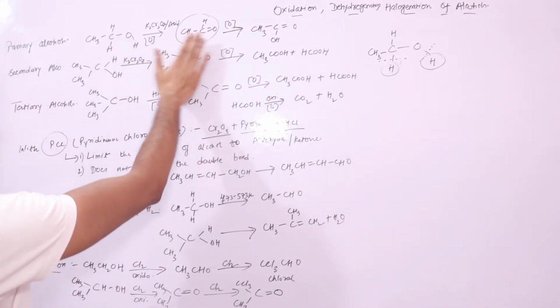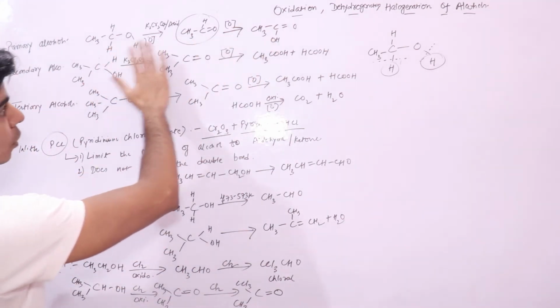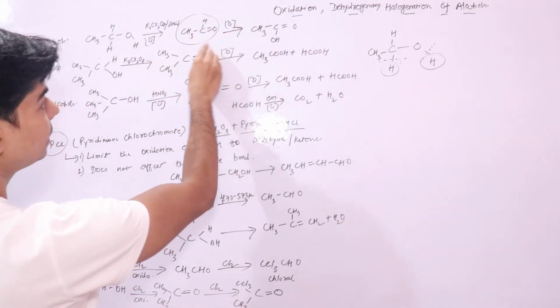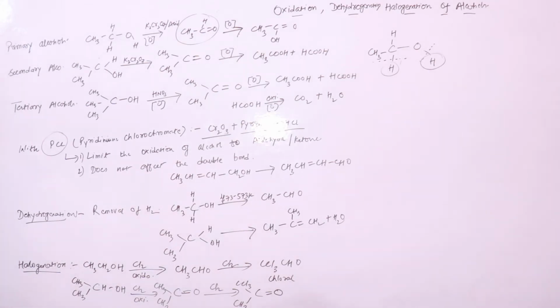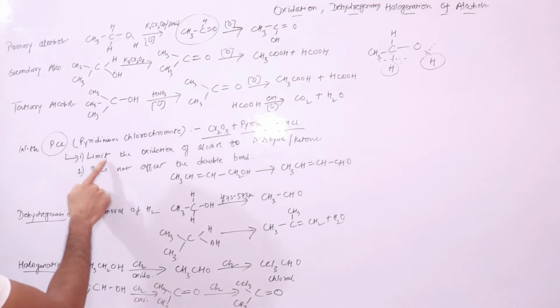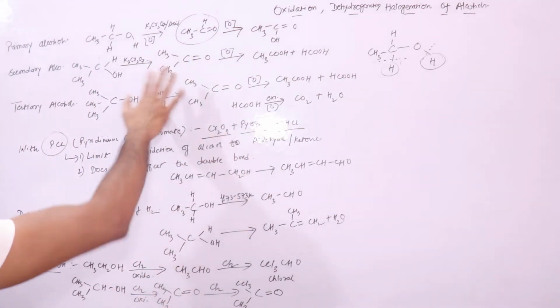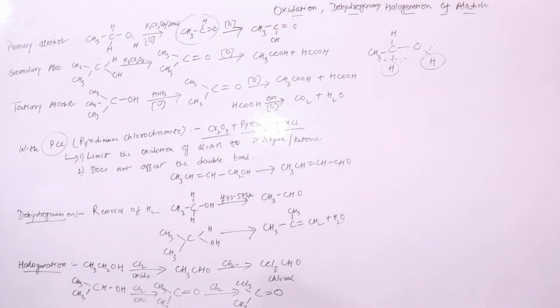It will prevent further oxidation of alcohol to carboxylic acid. It will stop the reaction at the aldehyde. This is its main function, so remember the name and what it does. It limits the oxidation of alcohol to aldehyde or to ketone. Ketone is in case of secondary alcohol, which we'll talk about now.